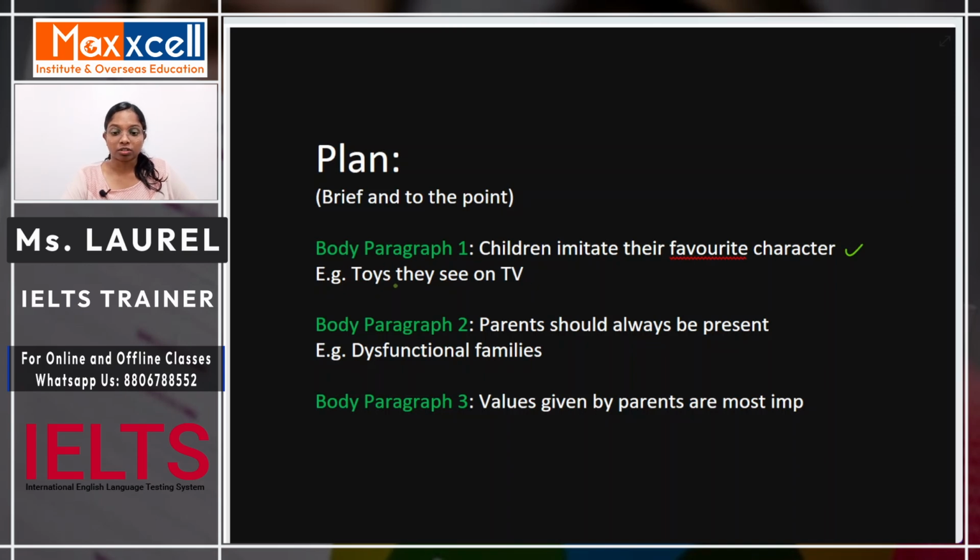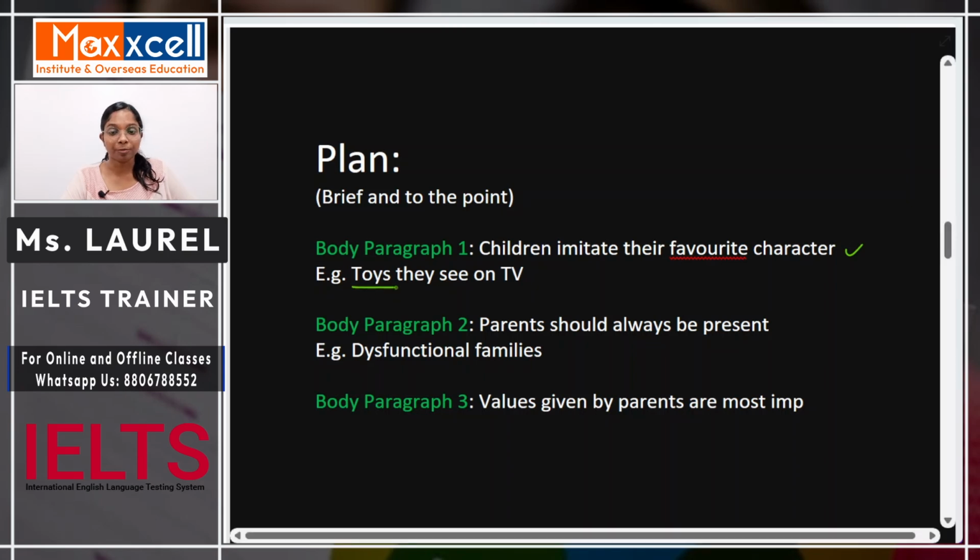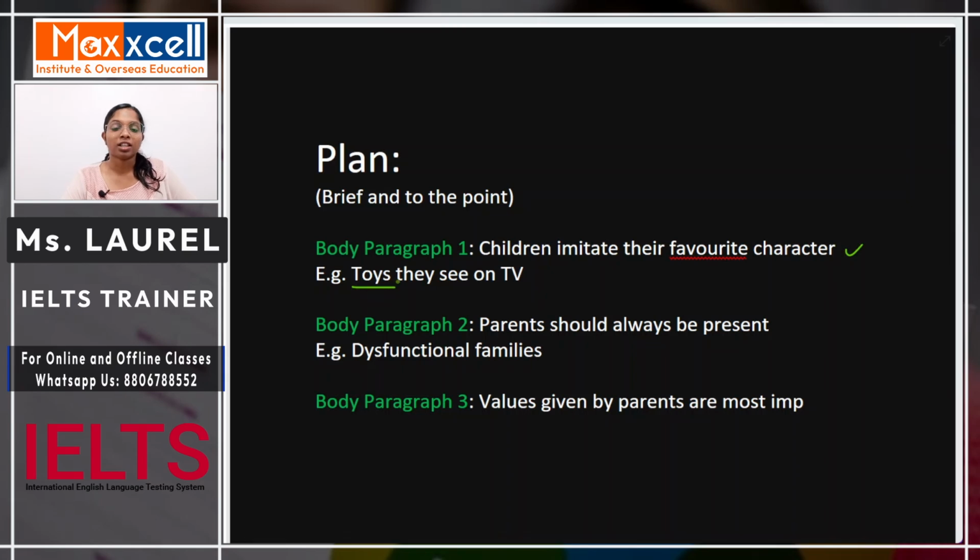And the other thing is, one example that we have given here is the toys. Most of the times, the toys that they buy or that they are attracted to are related in some way to the content they consume on TV. So if you have Elsa figurines, all these kinds of Barbie dolls that they see on TV, they will demand in real life also. So this is the example we have chosen here.